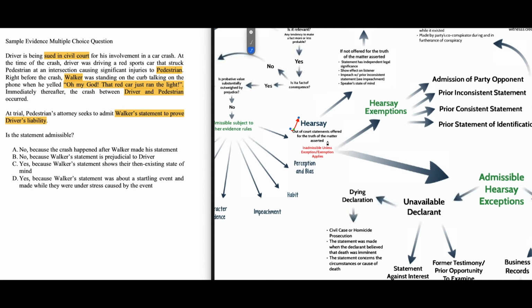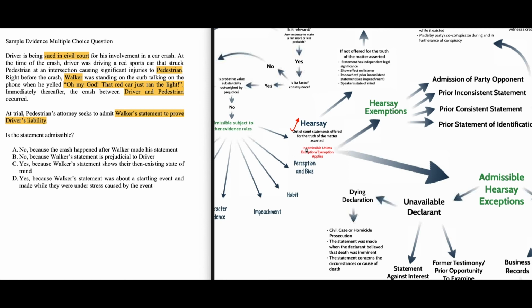Next, is it offered for the truth of the matter asserted? So what is the reason why pedestrian's attorney wants to admit this evidence? And the reason why is to show driver's liability, as it's shown here. So is it being offered for the truth of the matter asserted? Is it being offered to show that, yes, the red car did run the red light? Yes, it is. Therefore, Walker's statement is going to be hearsay.